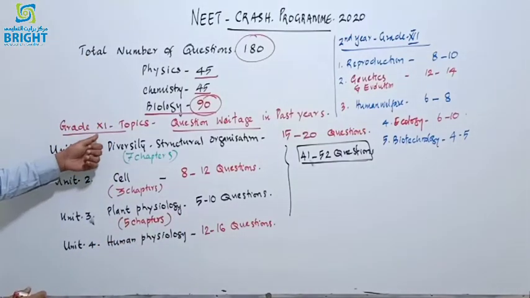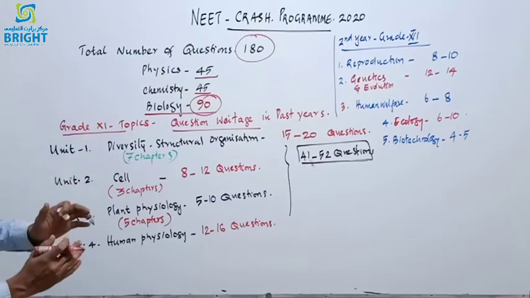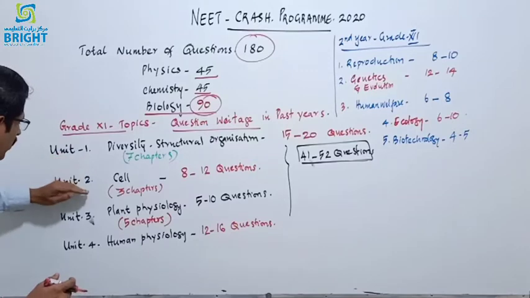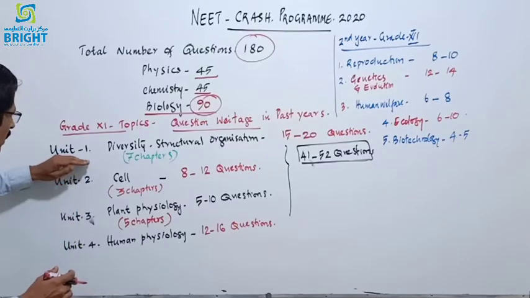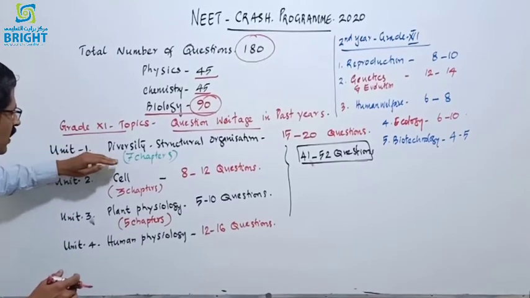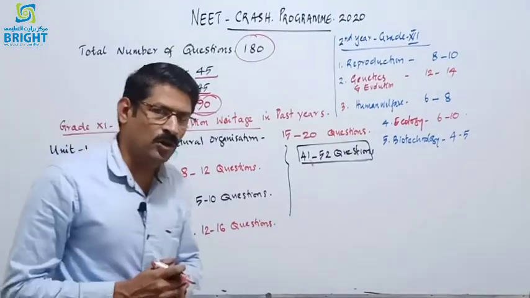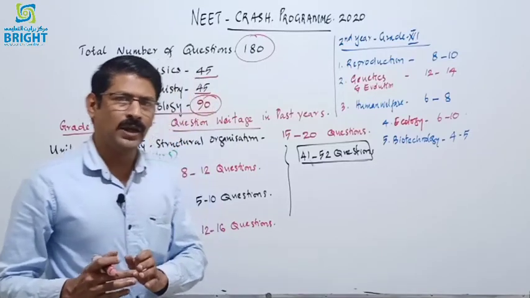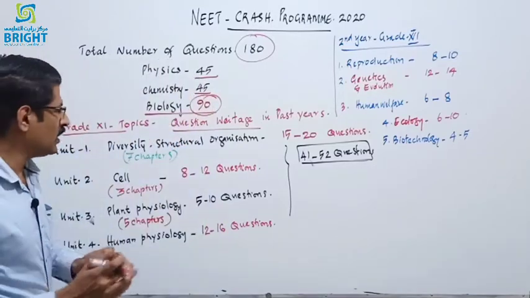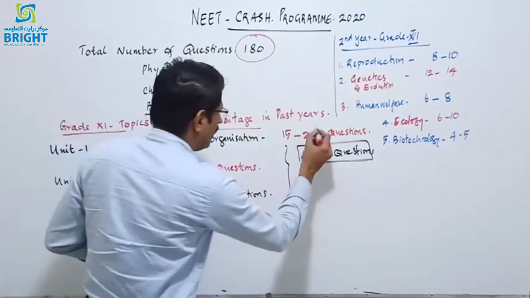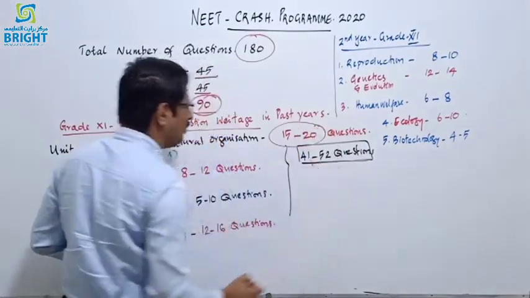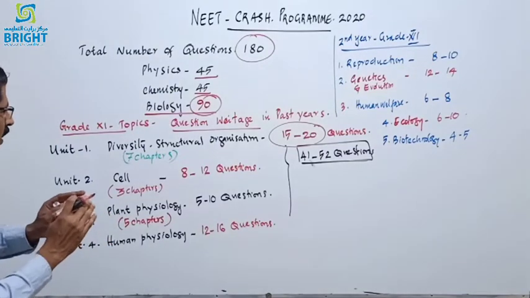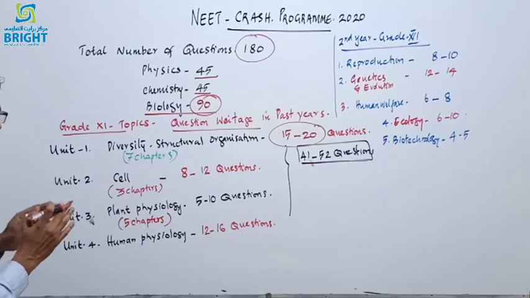And in the grade 11 topics, when we analyze the past papers, from Unit 1, Unit 2, Unit 3 and Unit 4: in Unit 1, there are 7 chapters related to structure and diversity of living organisms, like living world, biological classification, plant kingdom, animal kingdom, morphology, anatomy and structural organization. From these chapters, around 15 to 20 questions will come. So that is one of the important chapters in the NEET biology topic.